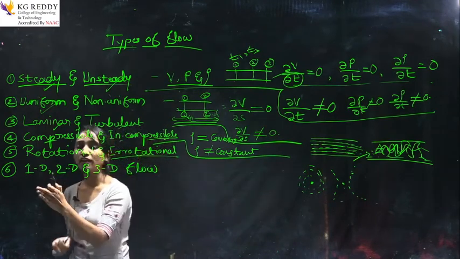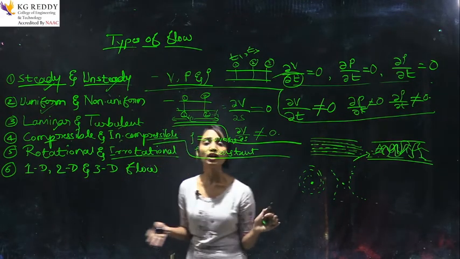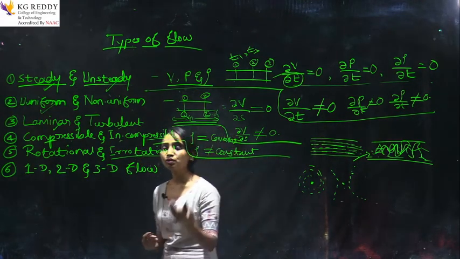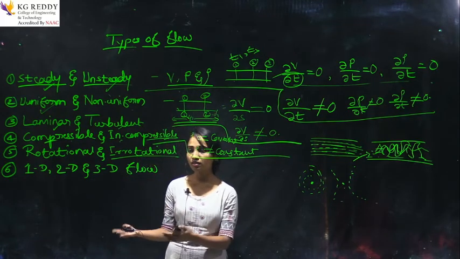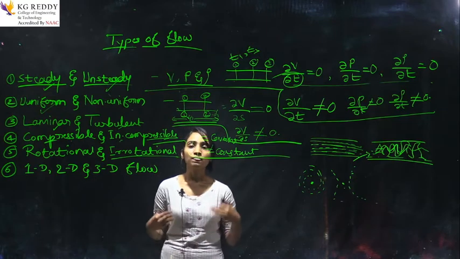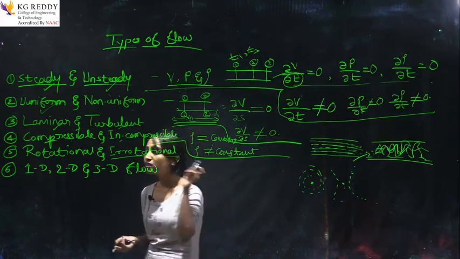And what is one dimensional, two dimensional, three dimensional flow? Simply, one dimensional means whatever the flow occurs, and this is the velocity in this. If you consider this type of flow, the velocity is a function of time and one space coordinate.